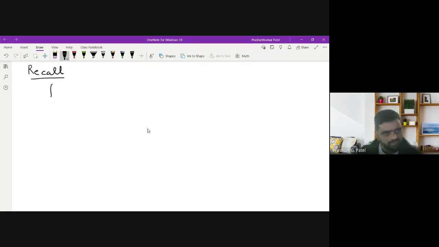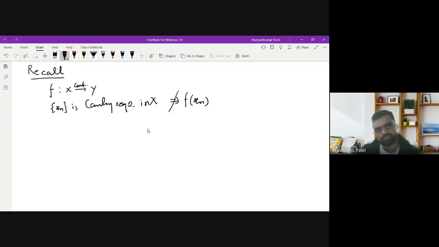That means f is a function from X to Y, which is a continuous function, and if xn is a Cauchy sequence in X, it does not imply that f of xn is a Cauchy sequence in f(X). This is not true. We have seen the counterexample for that.